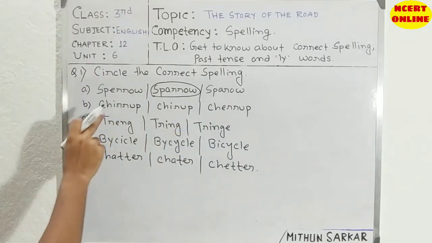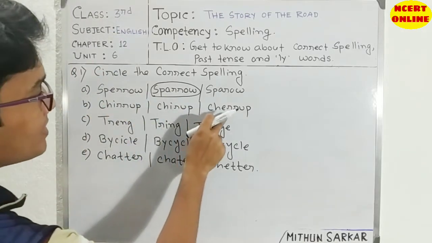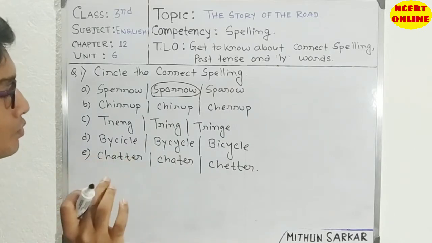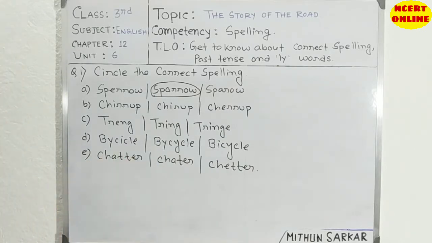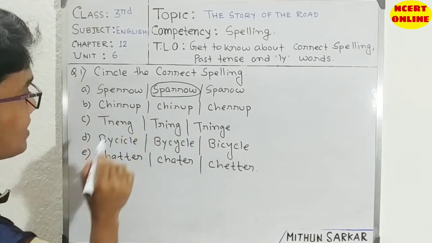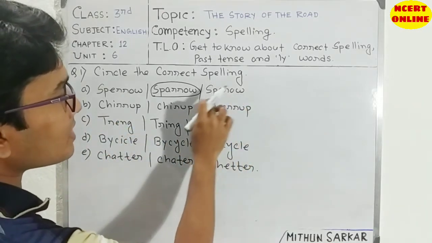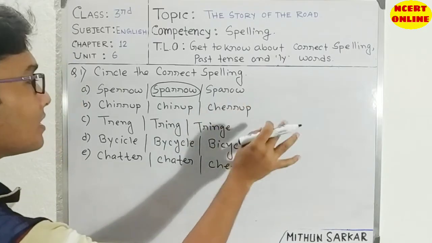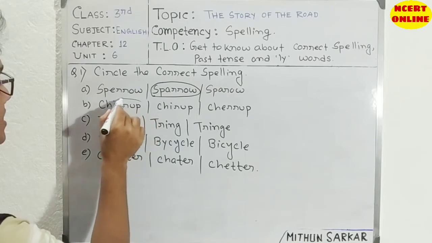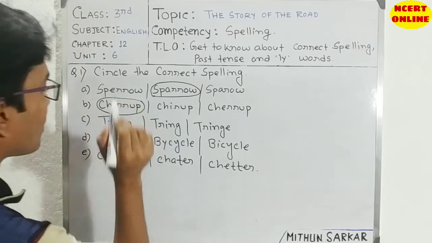Then chirap, chirap, chirap. Students, you always need to remember the words properly when you read them with the spelling. Here is CHI, here is CHC, the spelling is almost the same, but E and I are different. So the correct one is this one.